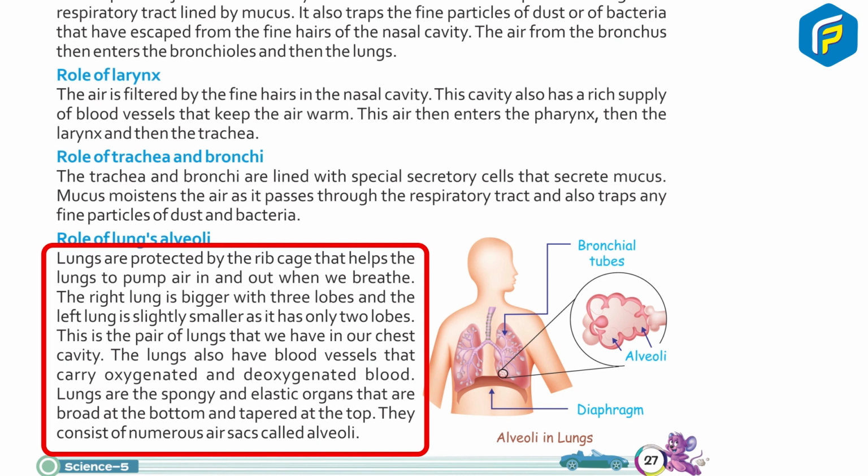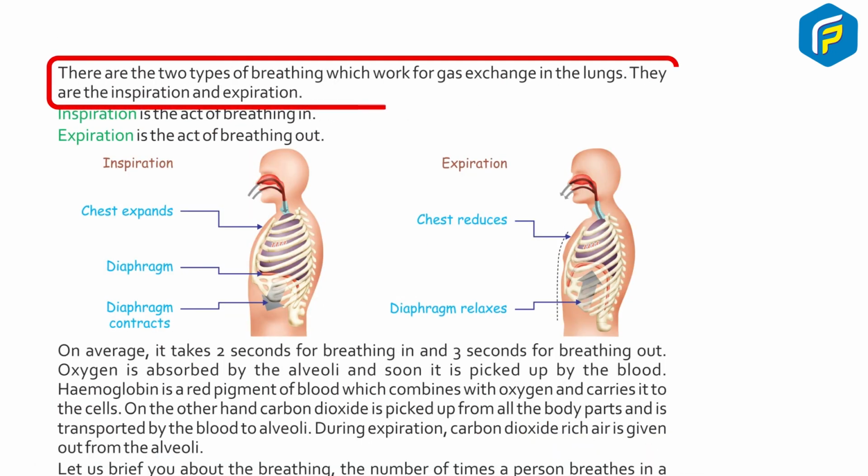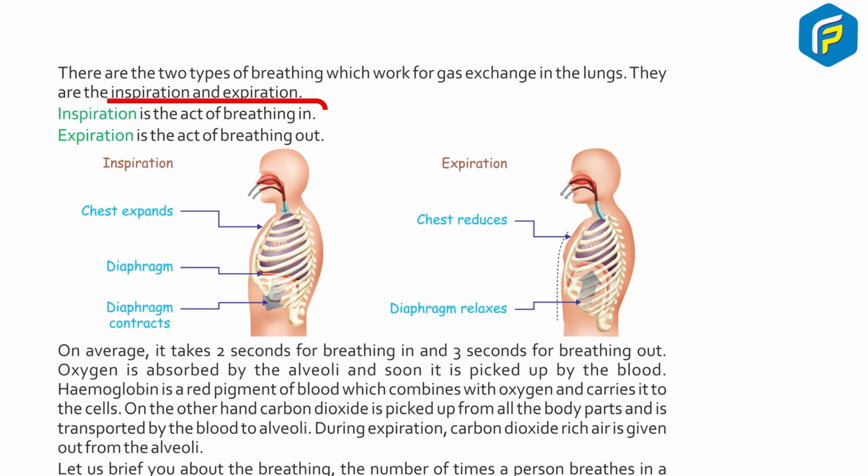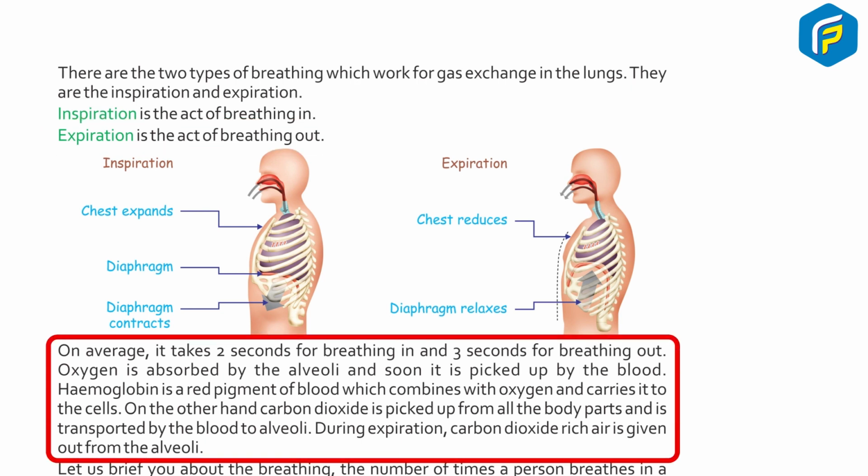The lungs also have blood vessels that carry oxygenated and deoxygenated blood. Lungs are spongy and elastic organs that are broad at the bottom and tapered at the top. They consist of numerous air sacs called alveoli. There are 2 types of breathing which work for gas exchange in the lungs. They are inspiration and expiration. Inspiration is the act of breathing in. Expiration is the act of breathing out. On average, it takes 2 seconds for breathing in and 3 seconds for breathing out.